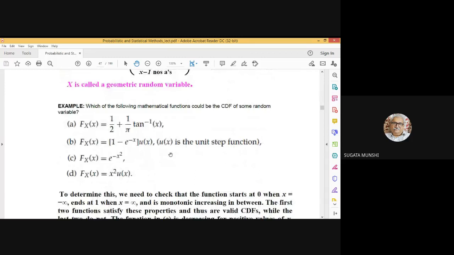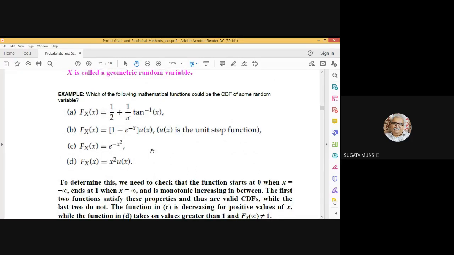Now here I have just given some functions of x and try to examine whether these are valid cumulative distribution functions or not. So what are the checks? Whether it starts at 0 when x is equal to minus infinity and ends at 1 when x is infinity. Whether it is monotonically increasing in between. All right, these are the checks.